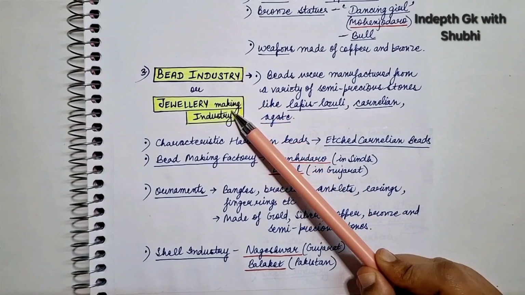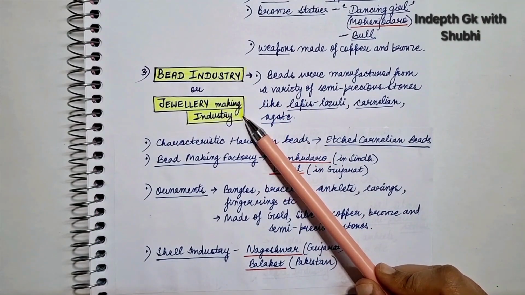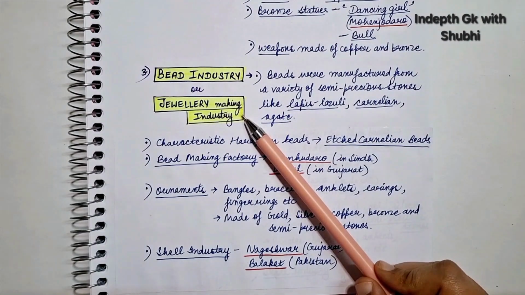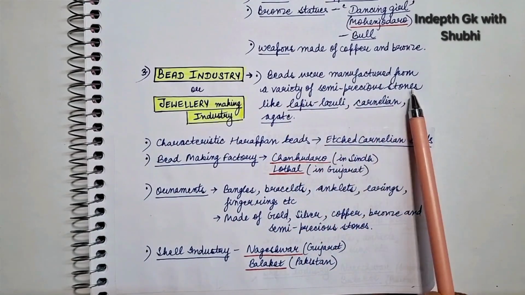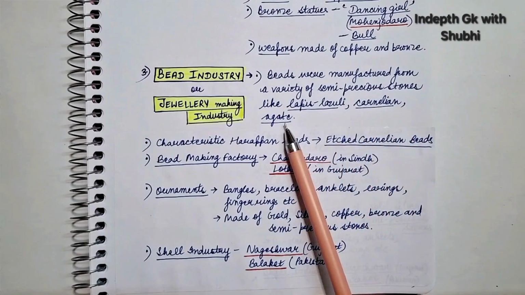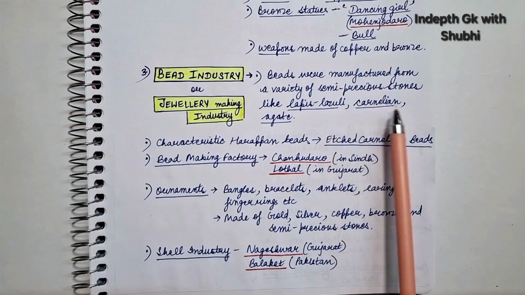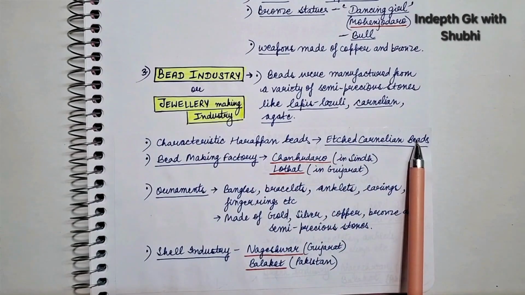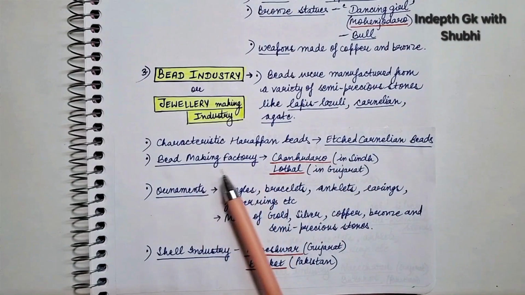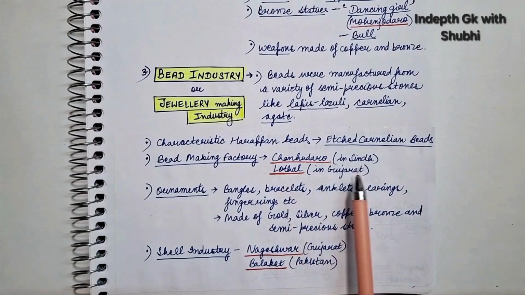Next is the bead industry or jewelry making industry. Now this industry is also very significant. Archaeological evidences say different types of jewelry मिली है, made out of gold, silver, semi-precious stones, etc. Right? So let us discuss this industry. So beads were manufactured from a variety of semi-precious stones like lapis lazuli, carnelian, agate, etc. तो beads semi-precious stones से बनते थे. These were lapis lazuli, carnelian, agate, right? And the characteristic Harappan beads were etched carnelian beads. Okay. Now the bead making factory was found in Chanhudaro and Lothal. Chanhudaro is in Sindh and Lothal is in Gujarat.